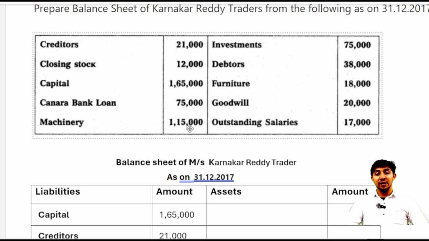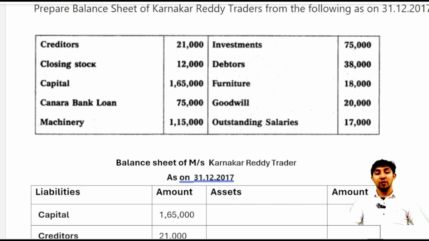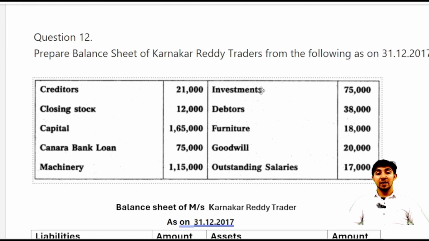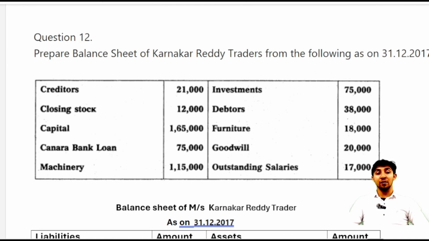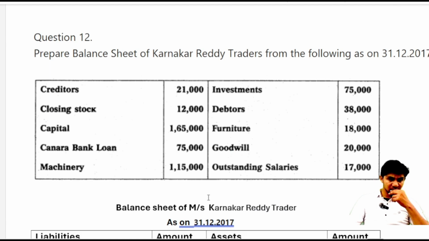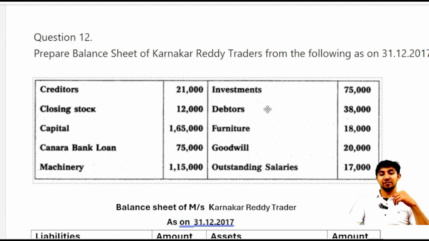Now machinery is our asset, so we'll move towards the asset side and write machinery 1,15,000. The next asset is investment, that is 75,000. So we'll write investment on the asset side 75,000. The next asset is debtors.